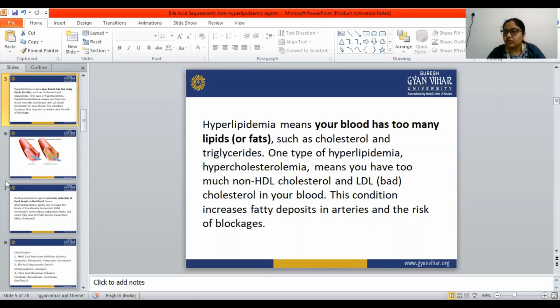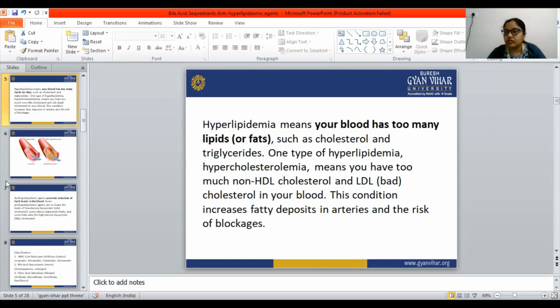Total cholesterol is increased, LDL is increased, and triglyceride will be increased, but the HDL level will be reduced. So that is very bad for our health. That condition is known as hypercholesterolemia.